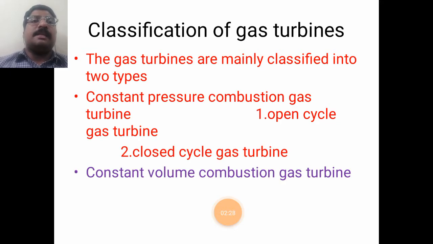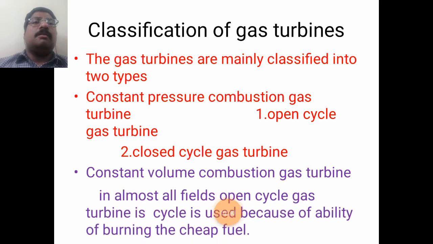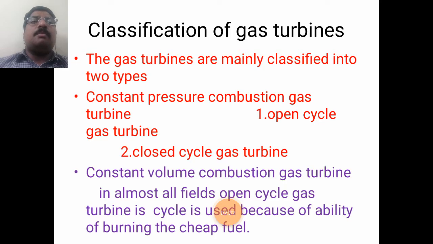In almost all fields, the open cycle gas turbine is commonly used because of its ability to burn cheap fuels, that means low calorific value fuels can also be utilized to run open cycle gas turbines.